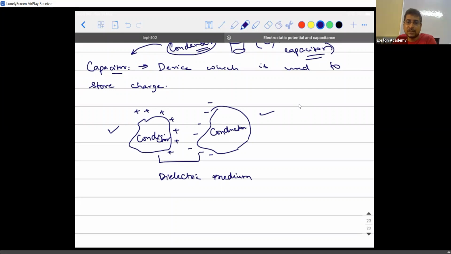So what does a capacitor consist of? A capacitor consists of two conductors with charges of equal magnitude and opposite nature, separated by what? Separated by a dielectric medium. Why this dielectric medium is used, we will see later. I'll explain it with the mathematical equations. So I hope it is clear till this point. Right? Yes, sir.